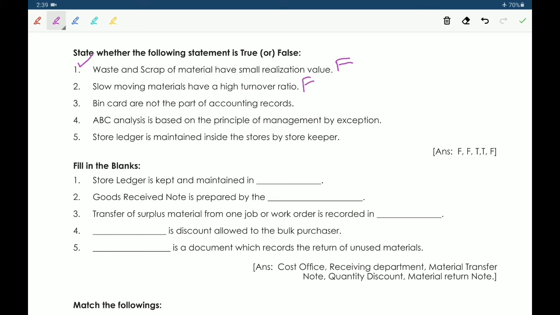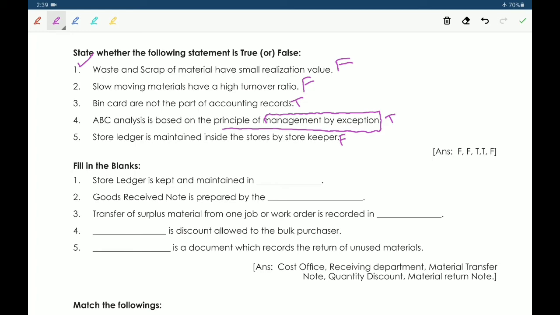Next, third one, bin cards are not a part of accounting records. Yes, bin cards are not a form of accounting record is a true statement. Next, fourth one, ABC analysis is based on the principle of management by exception. Yes, so it's a principle of management by exception, a true statement. Next, fifth one, stores ledger is maintained inside the stores by the storekeeper. It's a false statement.